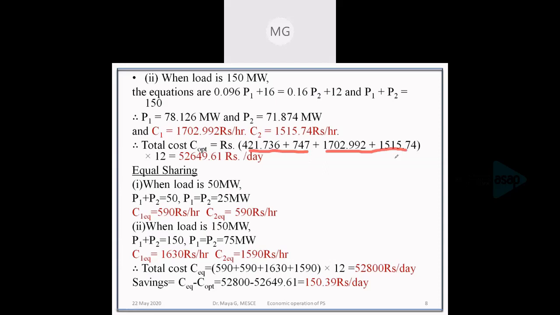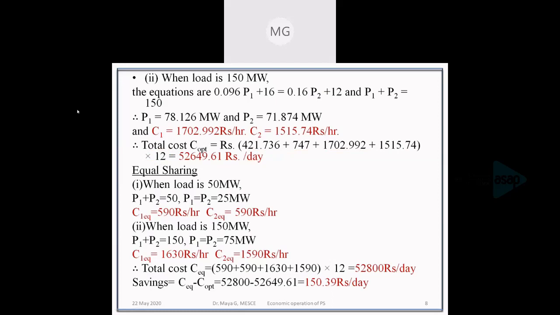But our units are operating at 50 megawatt for 12 hours and 150 megawatt for 12 hours, as we can see from the load curve already given in the question. So the total cost per day is the sum of these costs multiplied by 12, and it is obtained as 5264.961. So the first part of our problem is over.